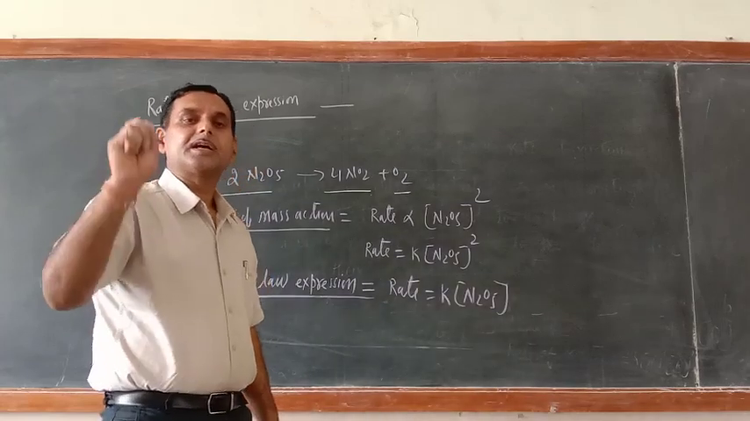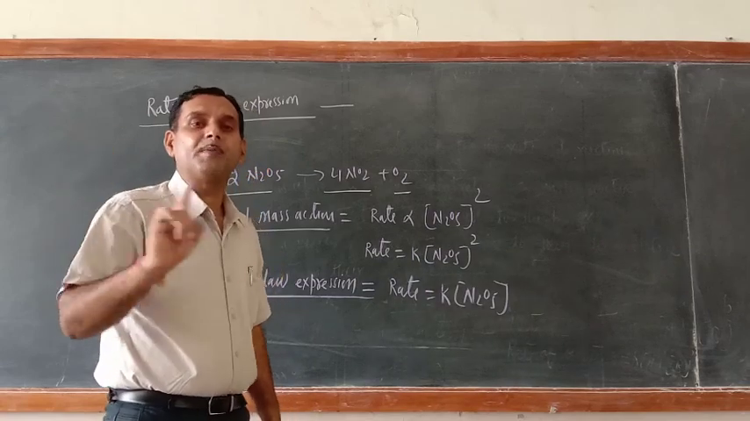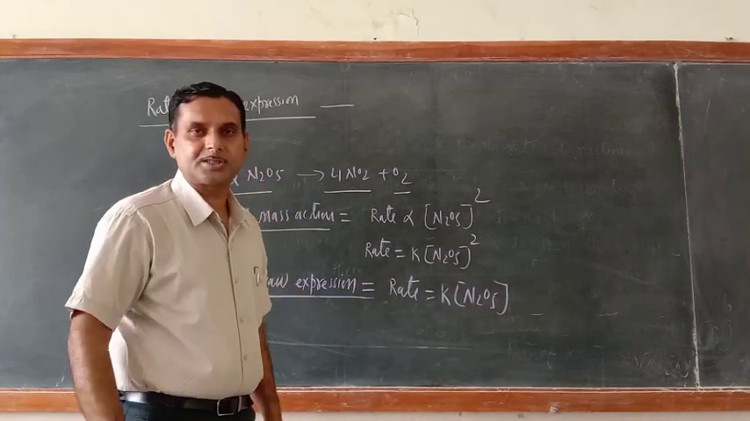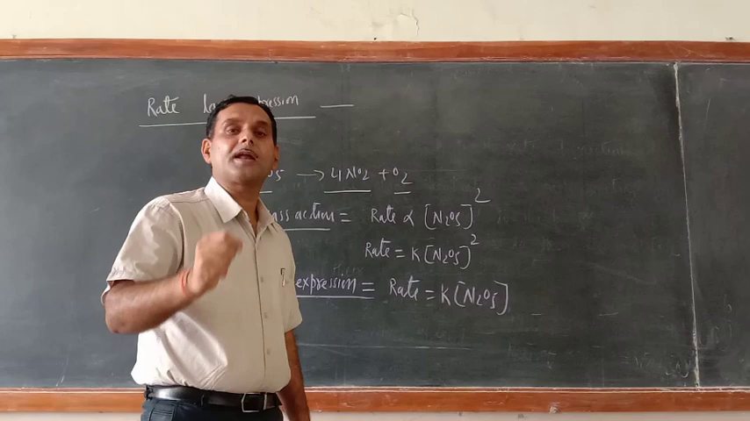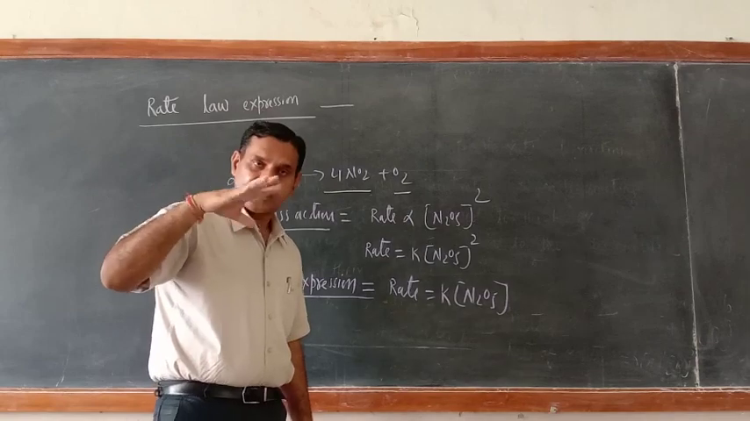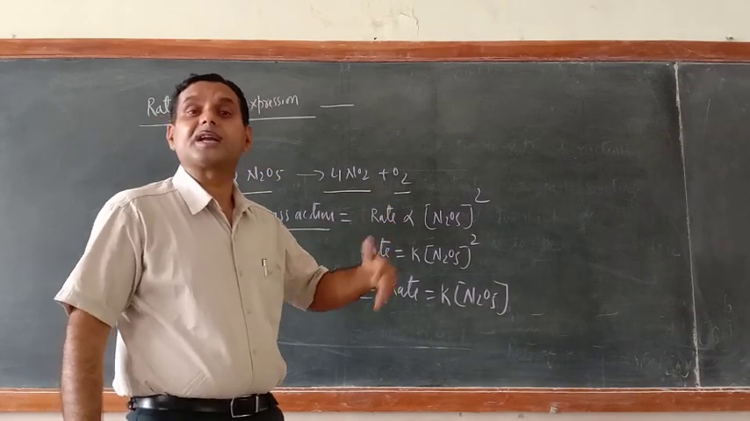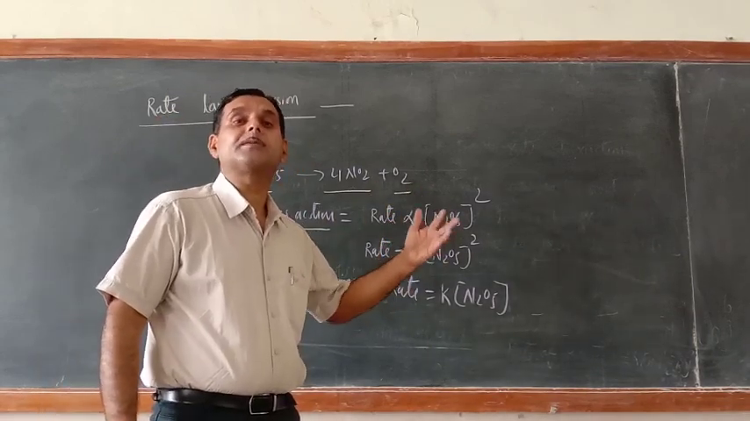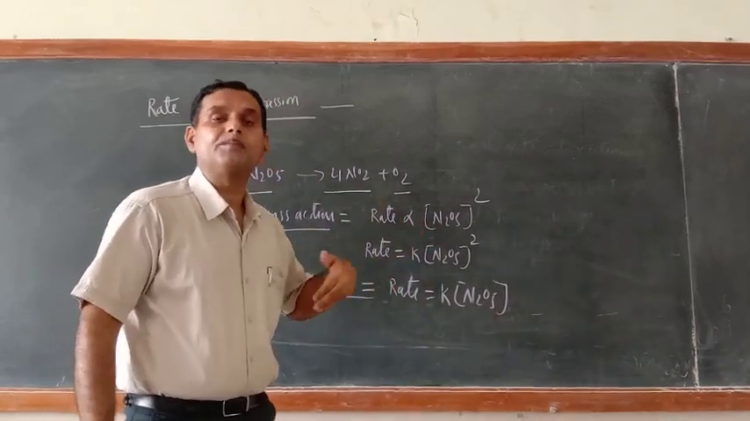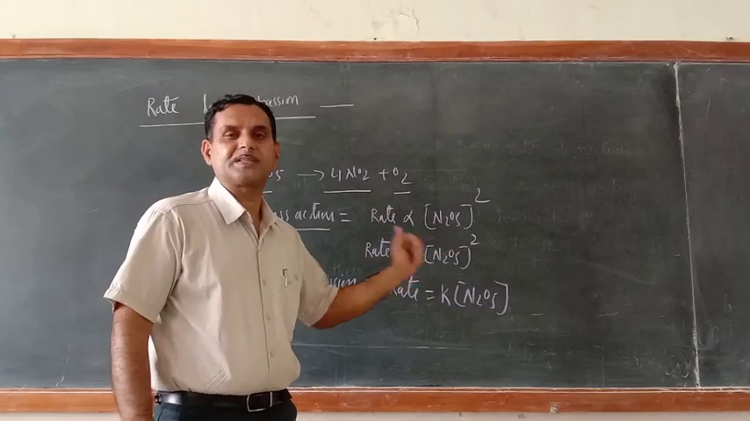The rate law expression is purely based on experimental findings, and these findings may not match the balanced chemical equation. While the law of mass action is purely based on the balanced chemical equation, meaning its stoichiometric coefficients. In the law of mass action, whatever stoichiometric coefficients are there, they must be the powers of the concentration terms of the reacting species. But in the rate law expression, they may or may not be equal. So this is the basic difference between the law of mass action and the rate law expression.